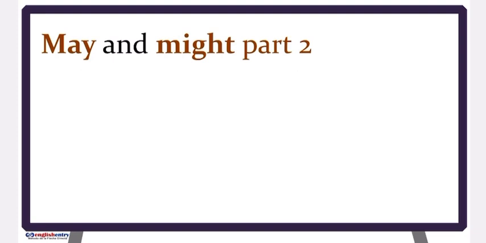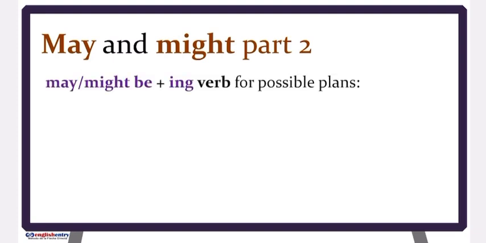We also use may or might be plus an ing verb for possible plans. If you have a plan which is possible, you can use may or might be plus an ing verb.